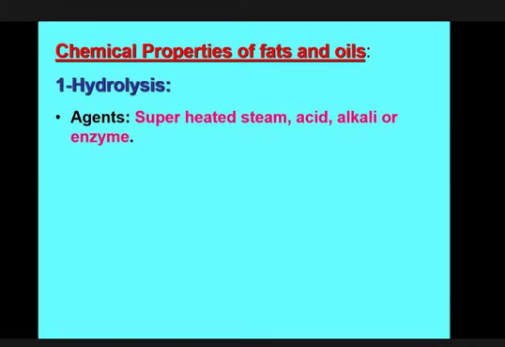I repeat, this enzyme name is lipase. It acts on this ester linkage of the fat, and the ester linkage is broken down and fatty acid and glycerol or alcohol is produced. But if you want to do it physically without using the enzyme, then you have to apply superheated steam, alkali or acid.